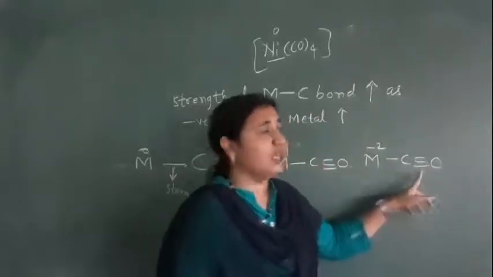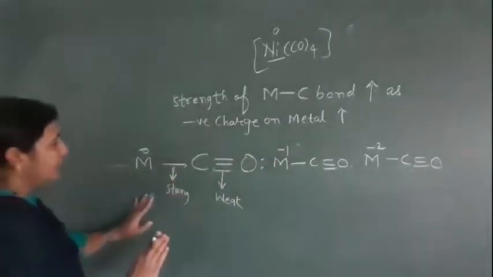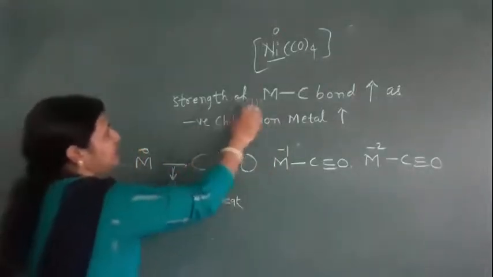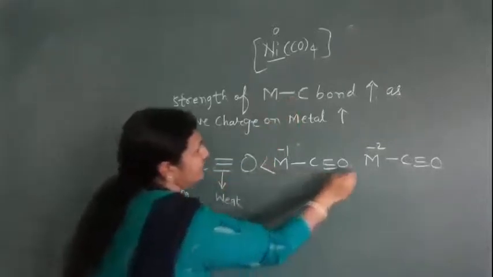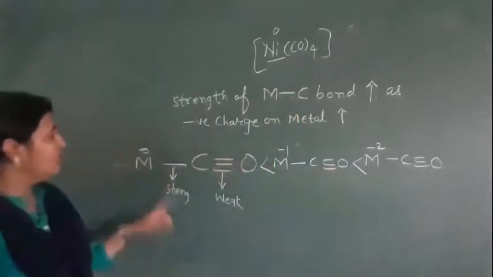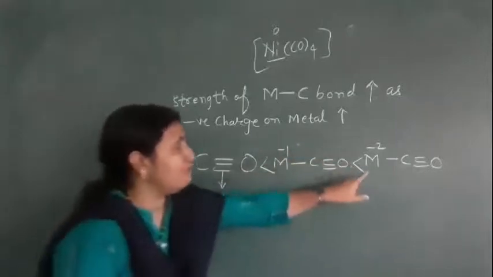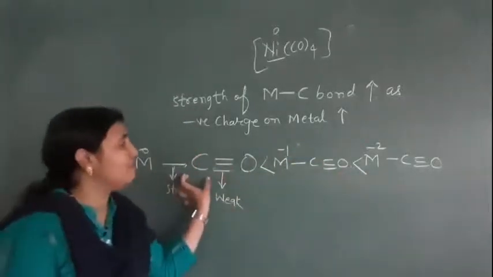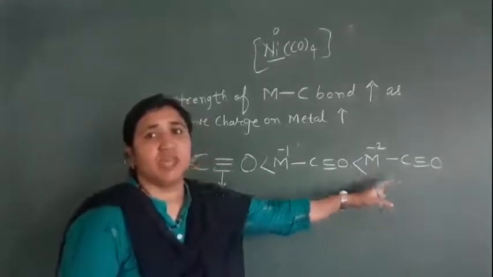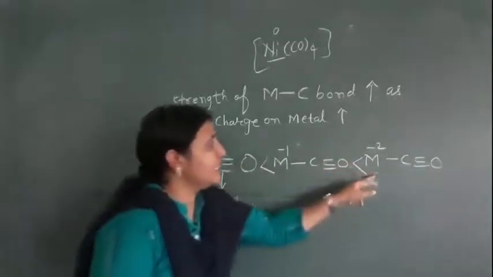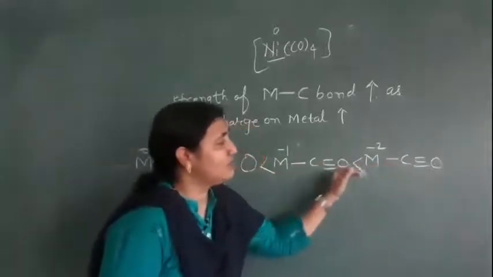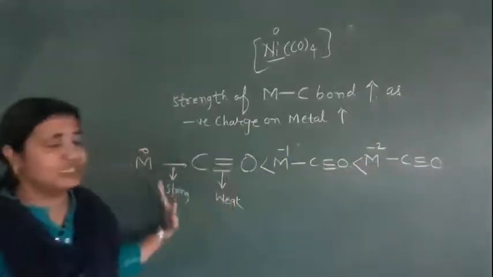If we see the order for the strength of metal and carbon, we get 0, -1, -2. As the negative charge increases, the strength between the metal and carbon increases. This is the order.